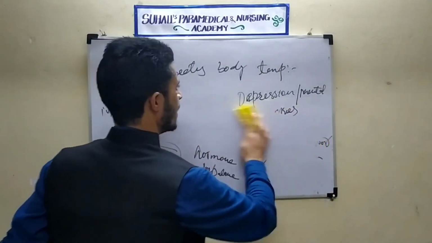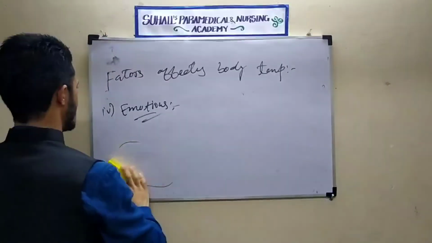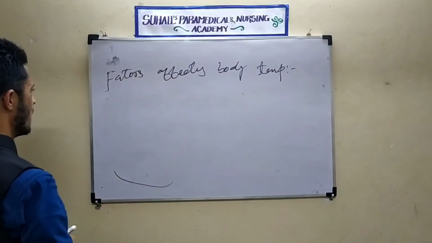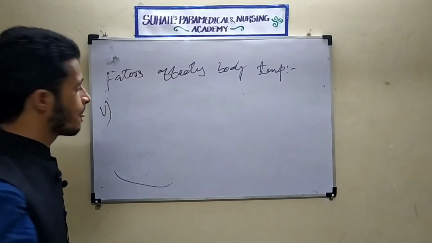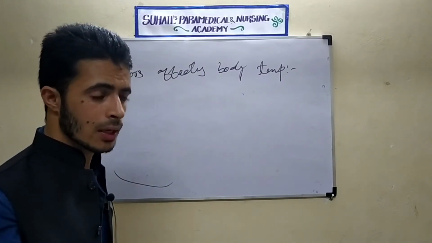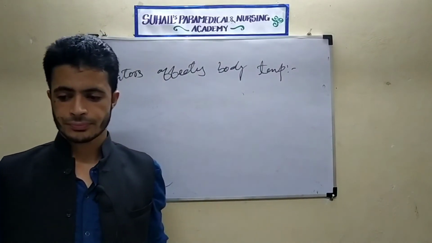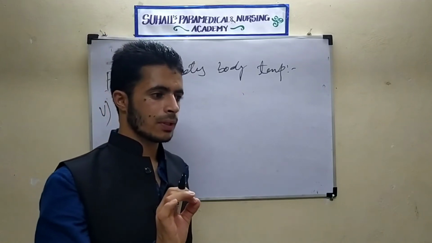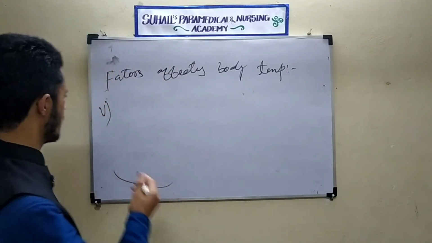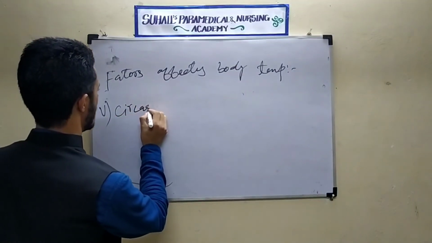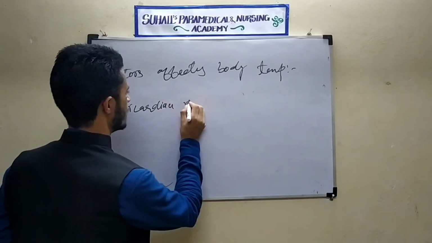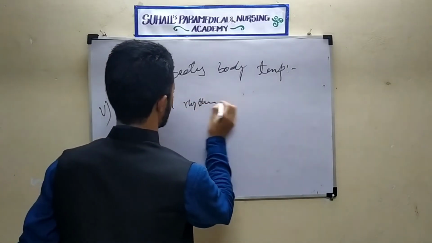Now I will explain another point, the fifth point that will affect the body temperature. Oh yeah, circadian rhythm. What is circadian rhythm?